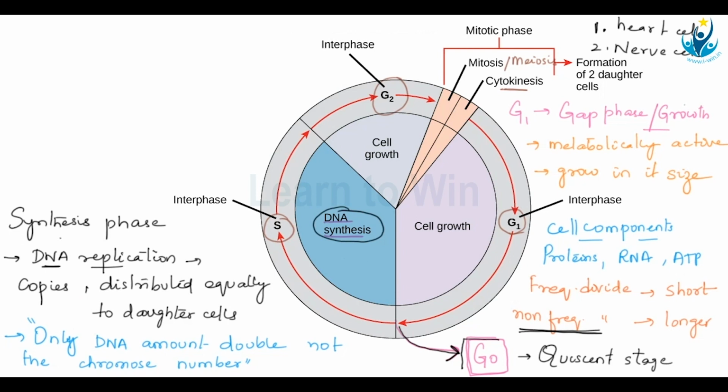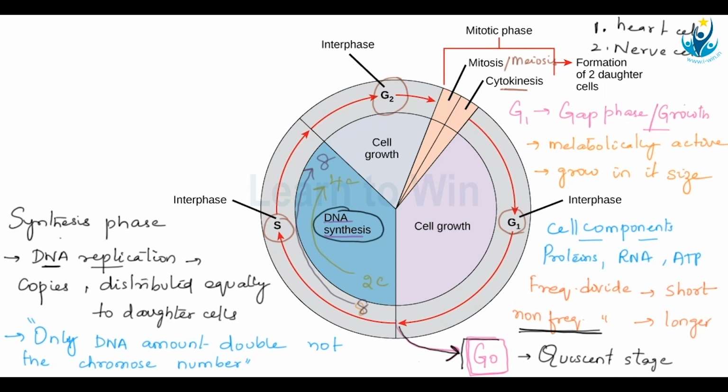That means, let us say the initial amount of DNA is 2C. By the time I finish S phase, my total amount of DNA will become 4C. But let us say if I have 8 chromosomes, then even after I finish the S phase, the number of chromosomes will remain the same.